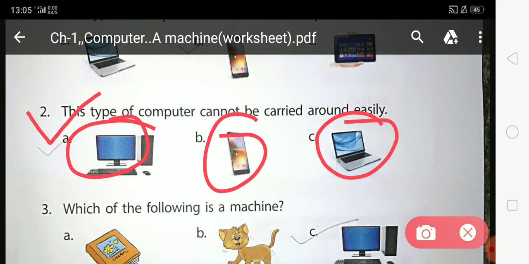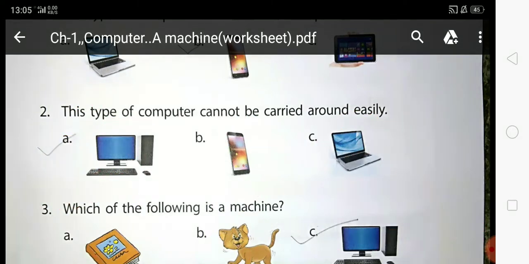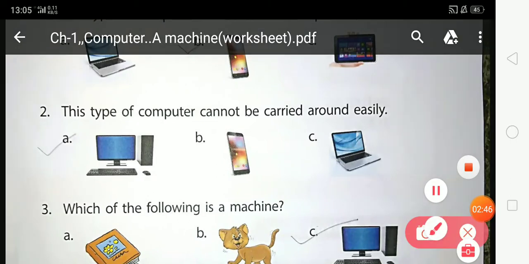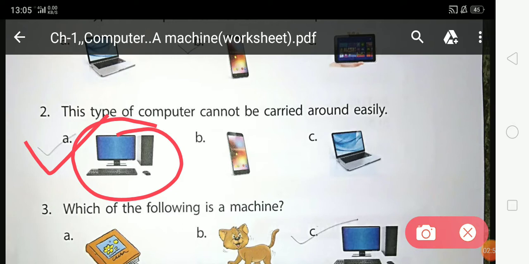I think you know very well. Option A is correct, and this is the desktop computer because it takes a lot of space. So you cannot carry a desktop computer anywhere easily. So desktop computer is the correct answer.